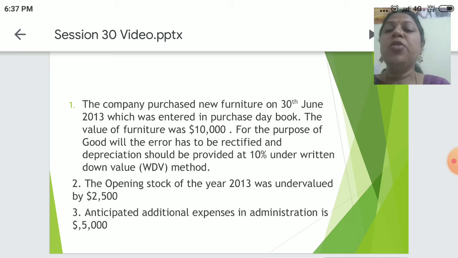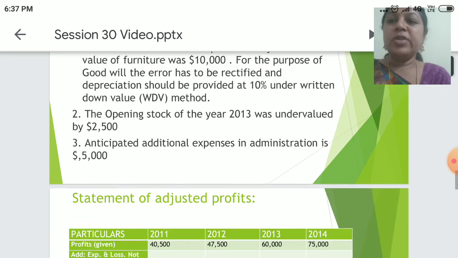And the second thing, the opening stock of the year 2013 was undervalued by 2,500, which means the closing stock for 2012 would also have been undervalued. Anticipated additional expenses in administration is rupees 5,000, the extra expenses.